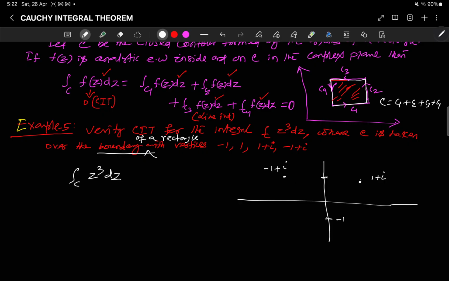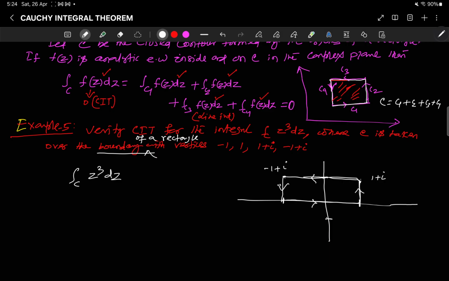So this is the rectangle here; this is -1, this is 1. So this is the closed contour here, right?